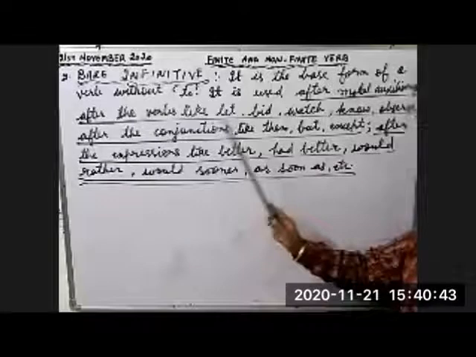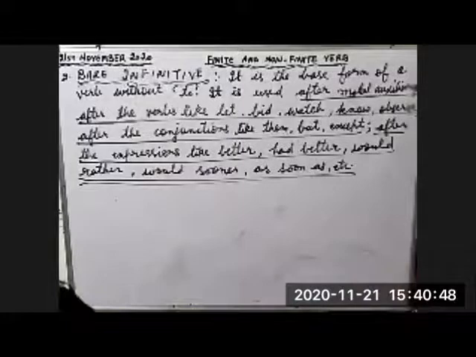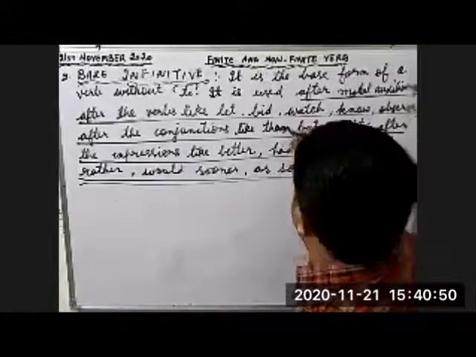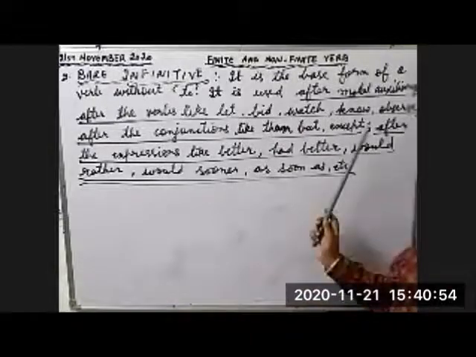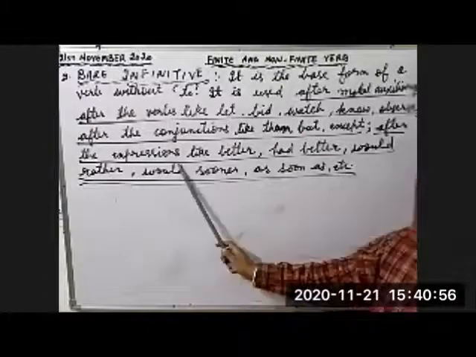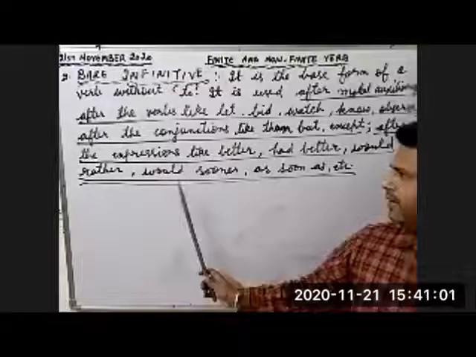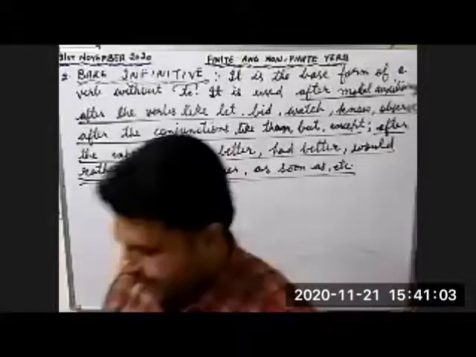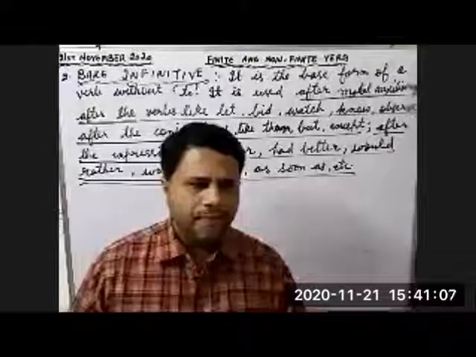Third use, after the conjunctions like than, then, but, except. Fourth use, it can be used after the expressions like better, had better, would rather, would sooner, as soon as, etc. These are 4 uses of bare infinitive.